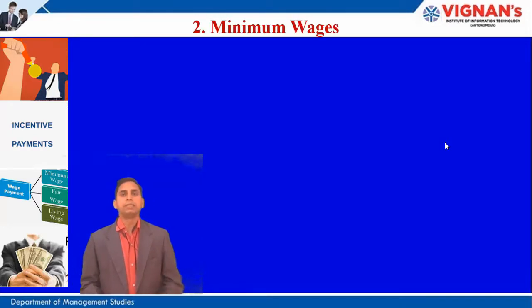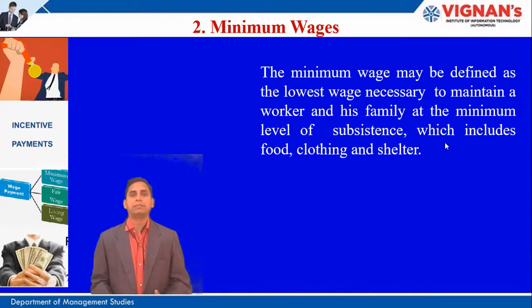And the second one is a minimum wage. So, what is the minimum wage? A minimum wage may be defined as the lowest wage necessary to maintain a worker and his family at a minimum level of subsistence, which includes food, clothing, and shelter.